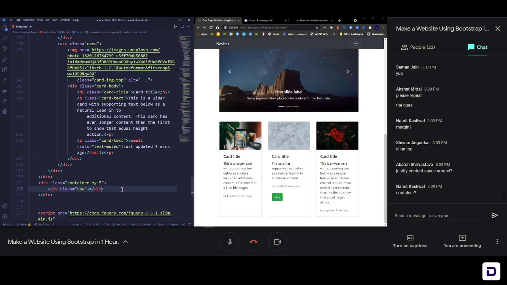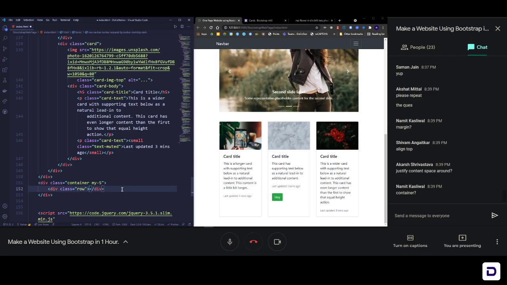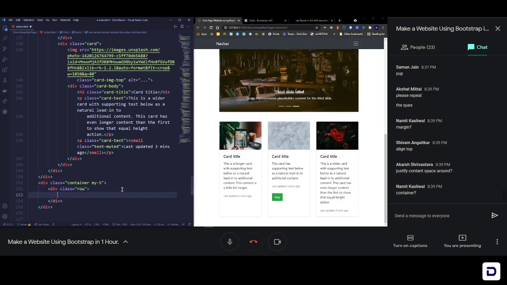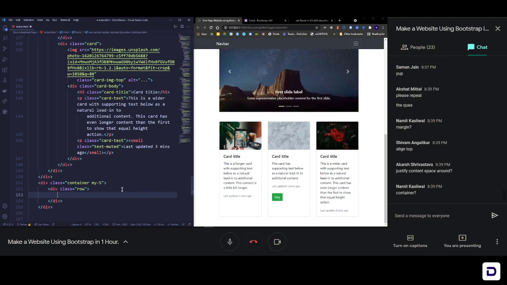And how do I know that? I have read the documentation, so you can go ahead and see that row already has display flex, so you don't need to do that. Inside this row, let's visualize. We have a row and we need one column and two columns, so basically two columns here.